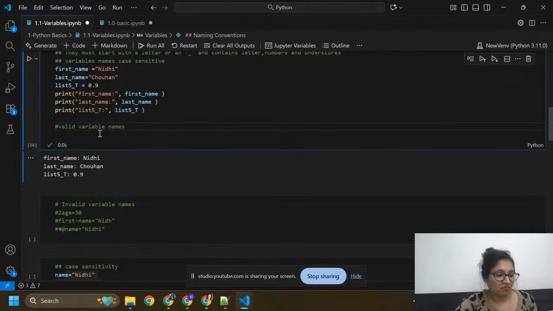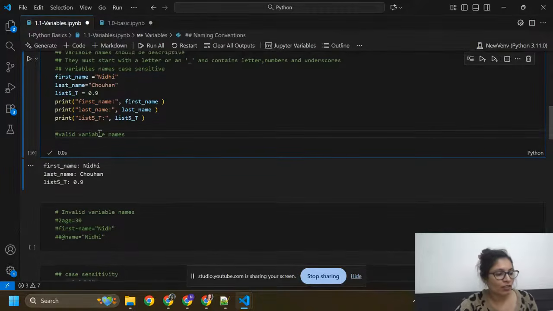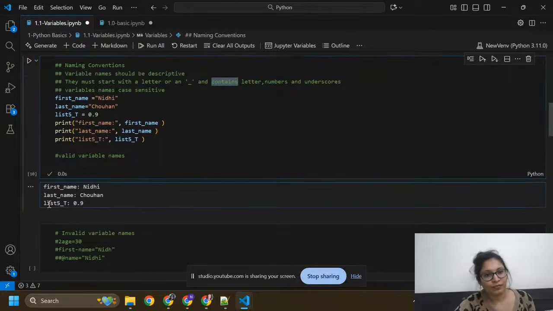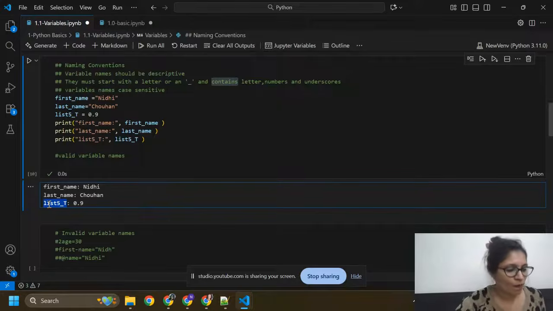These are the valid variables, not invalid. I already showed you we can create a variable by using underscore, letters, and numbers. With letters we can create a variable by using a letter or an underscore, or you can use letters with numbers and underscore, like this.